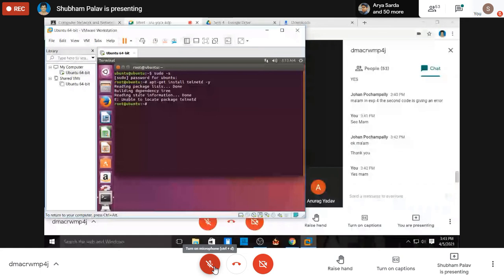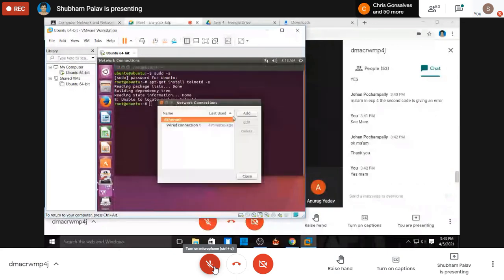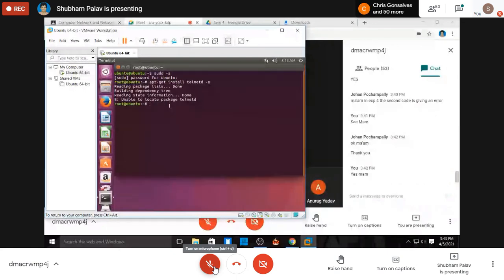Because network connection is required inside this virtual machine also, na. You just google search something or try to open the browser, then bring both the machines into the bridge mode. Then you remove this telnetd and try to install it again.